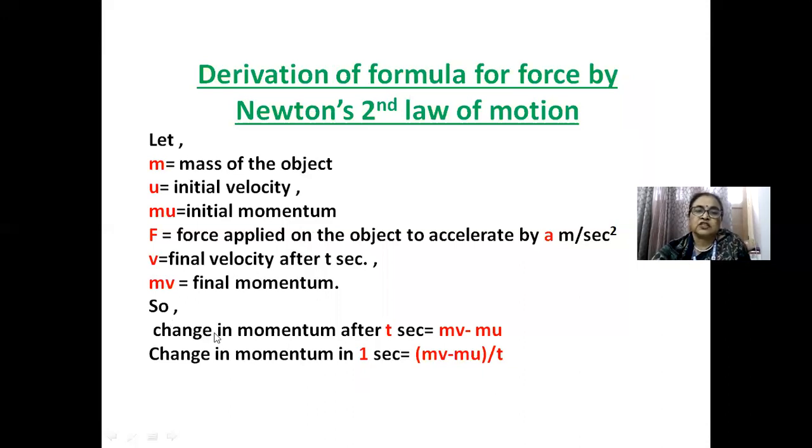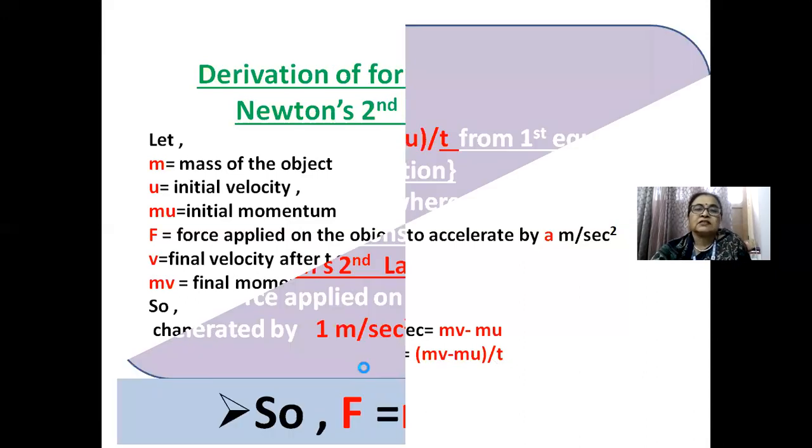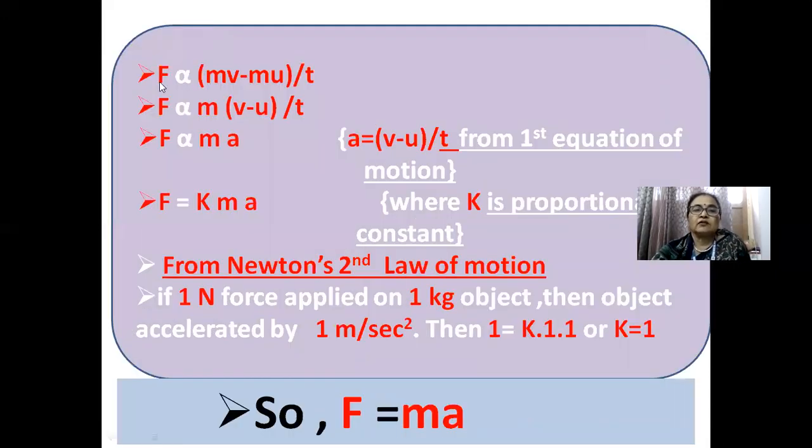So the change in momentum after t seconds is mv minus mu, and the change in momentum in 1 second is mv minus mu by t. The second law tells us the applied force is proportional to the rate of change of momentum. So F is proportional to mv minus mu by t, and F is proportional to m times v minus u by t.